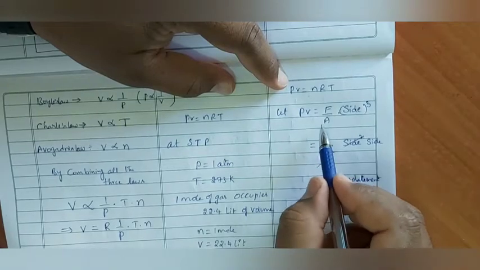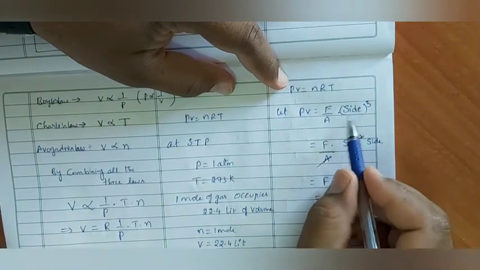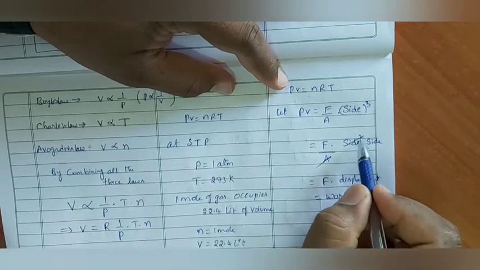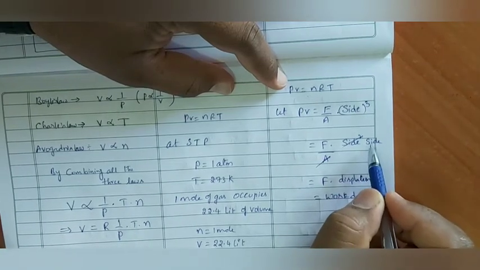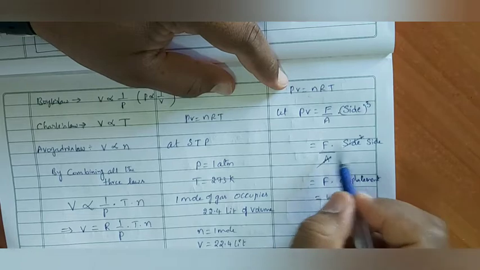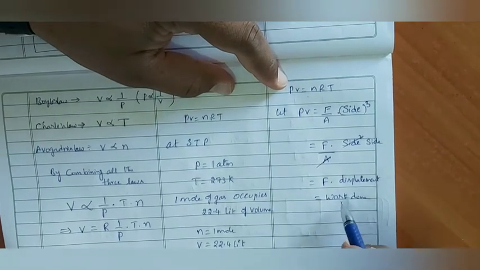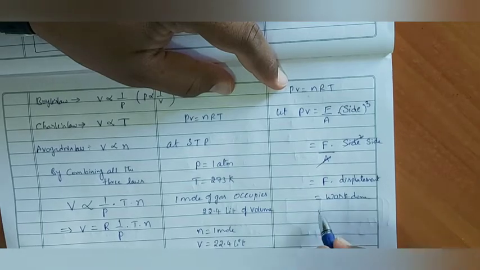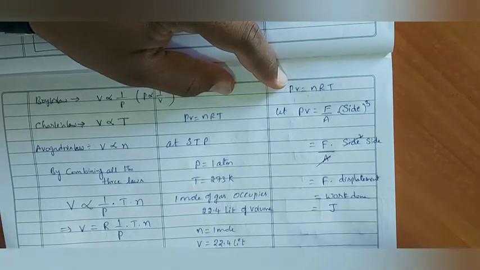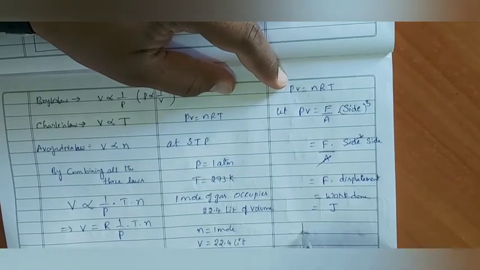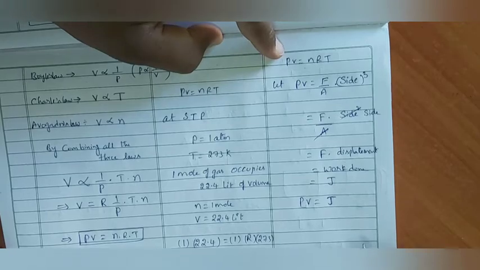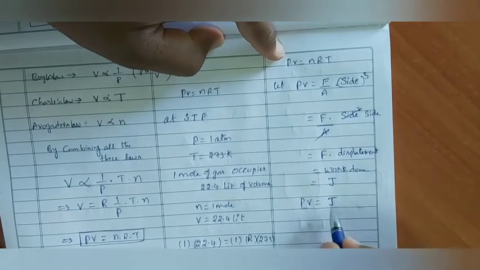PV is equal to force by area into side cube. Volume means side cube, I wrote. Area is side square. This side square will be cancelled, and it will remain with side, that means displacement. Force into displacement we can write as work done. Work done is stored in the form of energy. What are the units of energy? Joules. So the units of PV we can write also as joules.